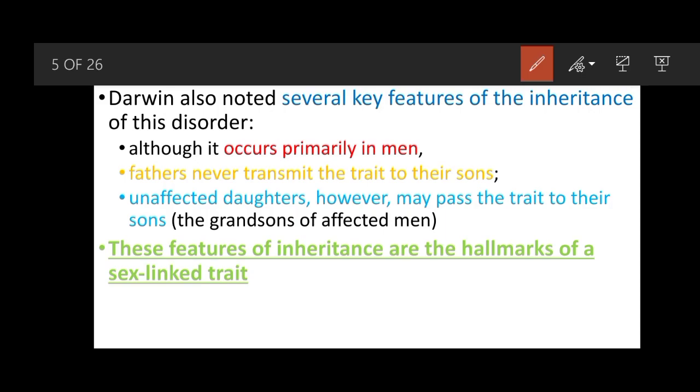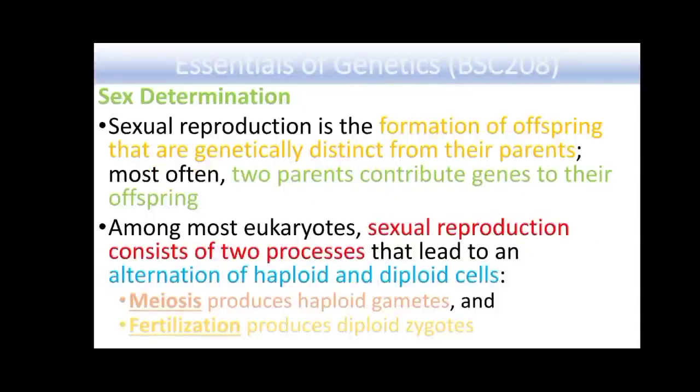Unaffected daughters, however, may pass the trait to their sons, who are the grandsons of those affected men. These features of inheritance are the hallmark of sex-linked traits. Nowadays we know that when these features are present, we can say that this is a sex-linked trait. But at that time there was no explanation of sex-linked inheritance.